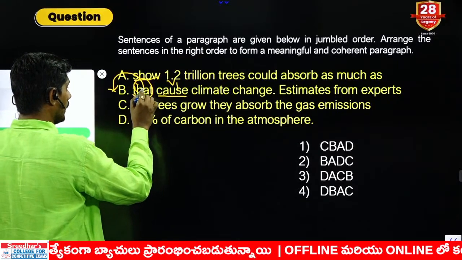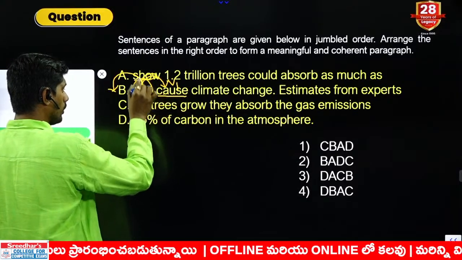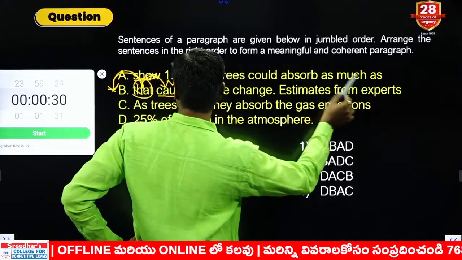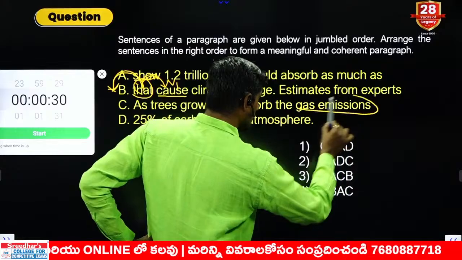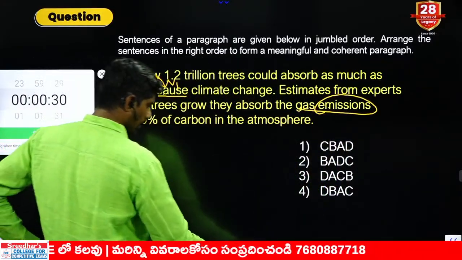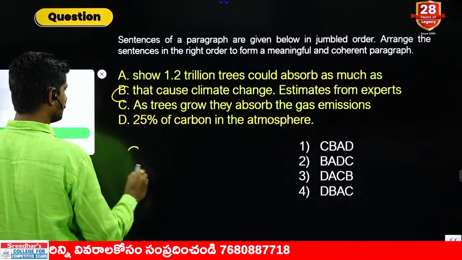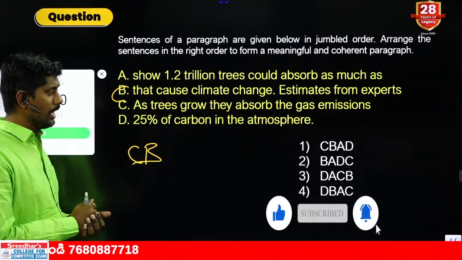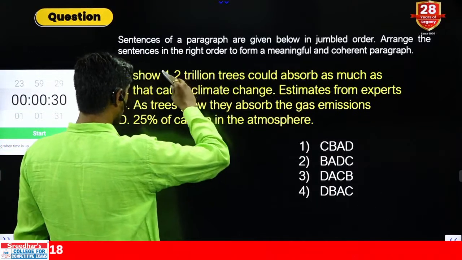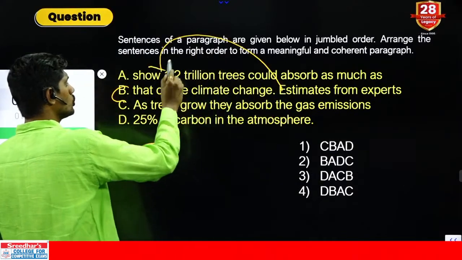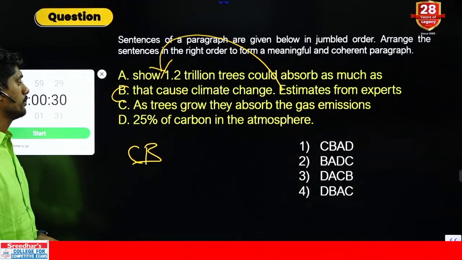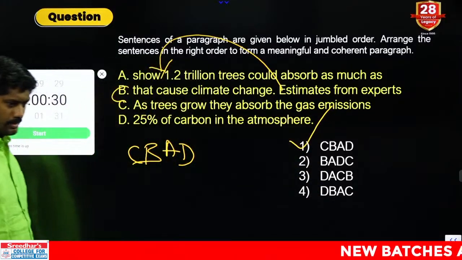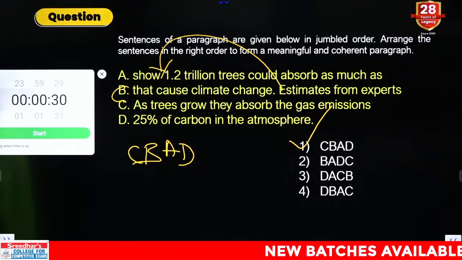But look at this B. I have got a hint here. After that cause is there, before that I require a plural noun. Let me check which sentence is ending with a plural noun. As much as that cause, no. Gas emissions that cause, yes. Atmosphere that cause, no, atmosphere causes. So I can simply pair CB. As the trees grow, they absorb gas emissions that cause climate change. Estimates from experts show, estimates 25%, no. Estimates show 1.2 trillion trees could absorb as much as 25% of the ground. So CBAD is the answer. First one, correct answer. Achudra, Venkat, Jashwant, correct answer.